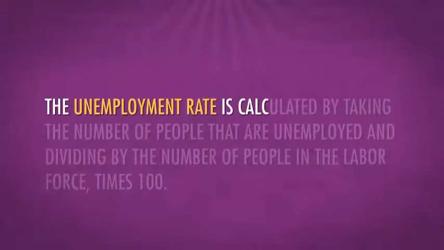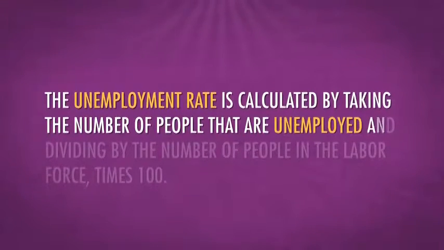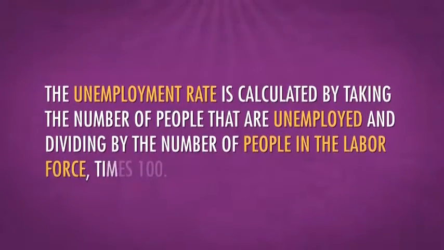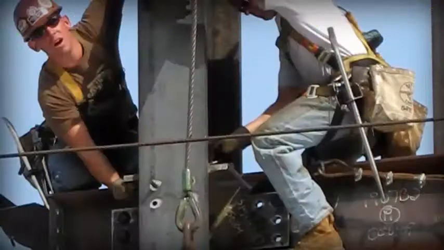The unemployment rate is calculated by taking the number of people that are unemployed and dividing by the number of people in the labor force times 100. Now, this percentage represents the number of people that are actively looking for a job but just can't find one. First, the labor force only includes people that are of legal working age and working or actively looking for work.